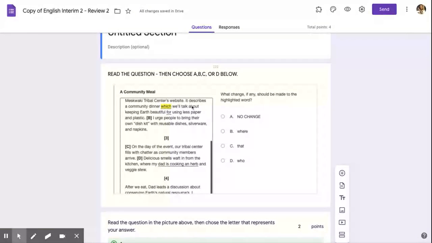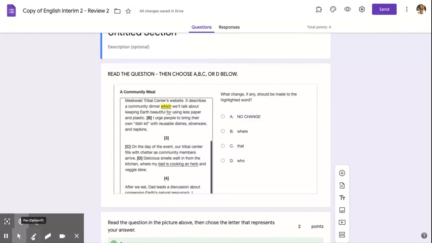Okay, so on this website, it's talking about a dinner. At that dinner, they're going to talk about keeping the Earth beautiful. So we're choosing which one do we think is the best word for describing the idea of talking about keeping the Earth beautiful at this dinner. So it describes a community dinner which will talk about keeping the Earth beautiful. It describes a community dinner where we'll talk about keeping Earth beautiful. It describes a community dinner that will talk about keeping Earth beautiful. Or it describes a community dinner who will talk about keeping the Earth beautiful.